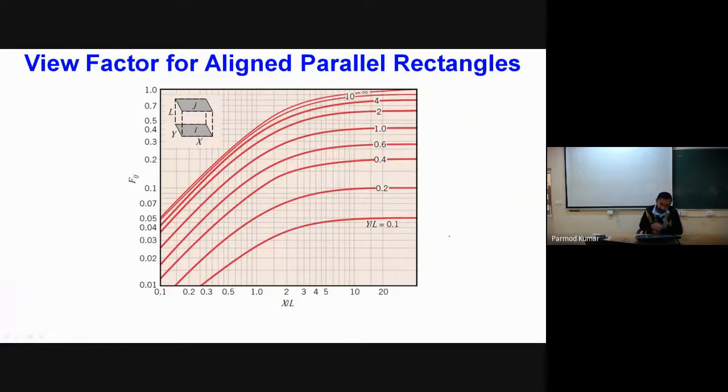In the subsequent slides I am showing some of the view factors for very simplified situations which are calculated using the integral relations given earlier. Here we have 2 parallel rectangles I and J, the spacing between the 2 is L, and their size is X and Y. Depending upon the y by L and x by L ratio, these are the different graphs which show their view factors. This is estimated using the integral relations given earlier.